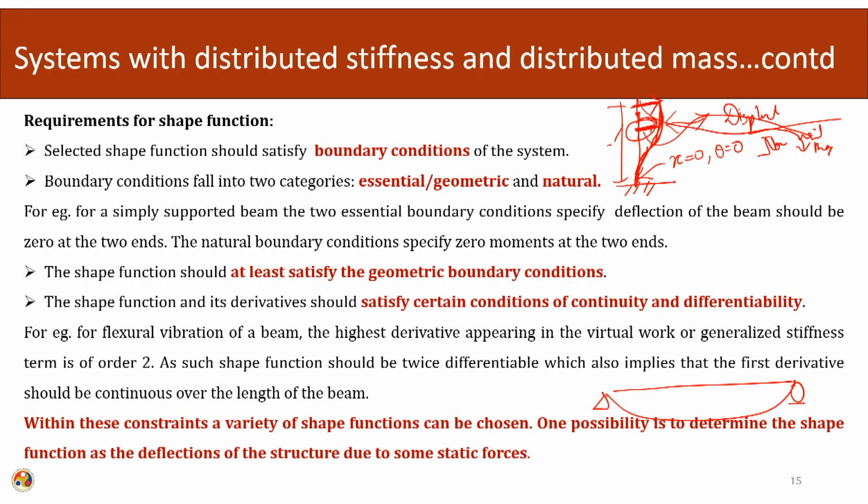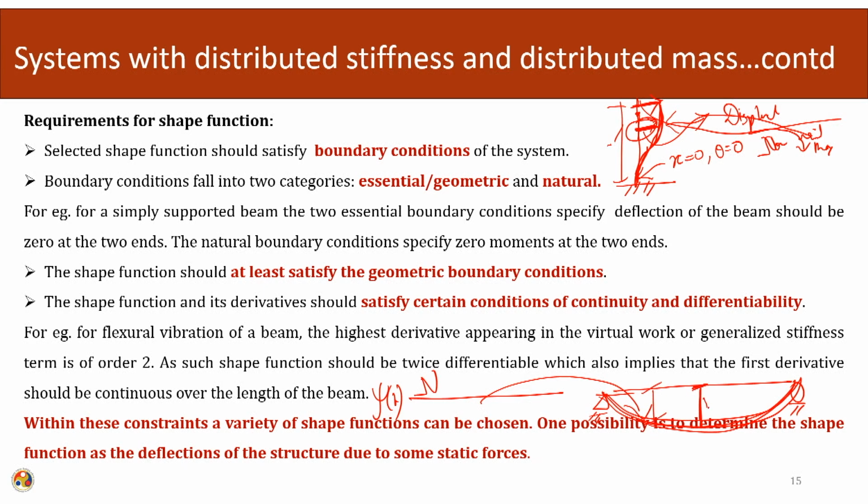Similarly for the beam case, if we have to take a simply supported beam, we can easily take the shape functions as the vertical displacement equation. We can use the vertical displacement equation as the numerator of the shape function, and we can normalize the value of this equation with wherever we want to calculate my degree of freedom.